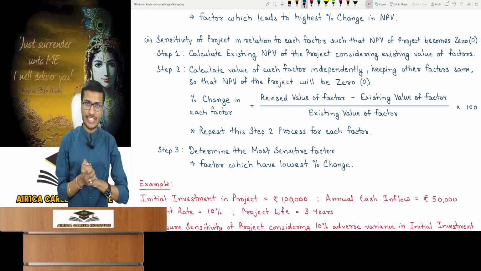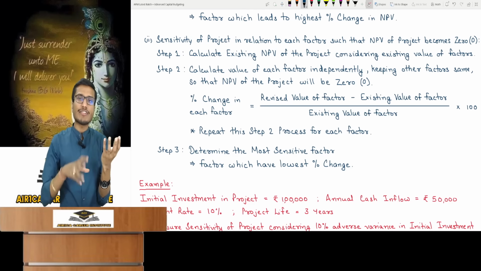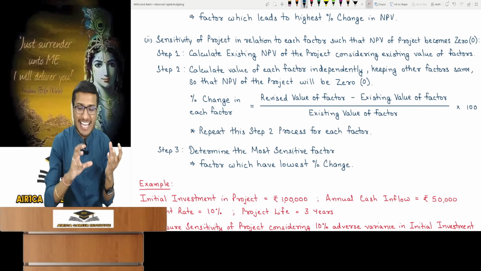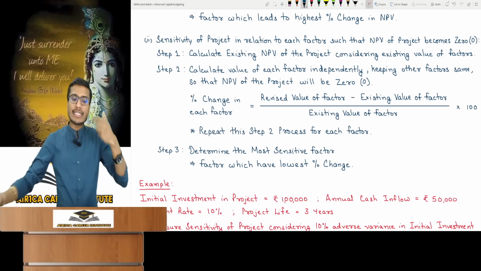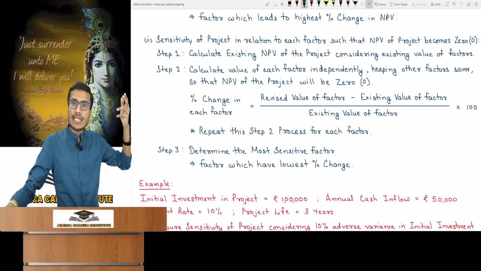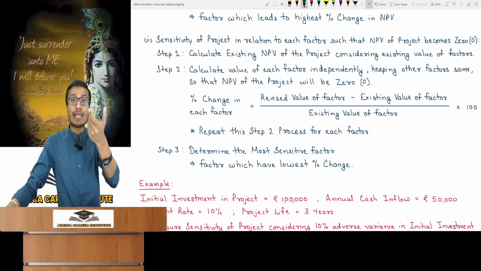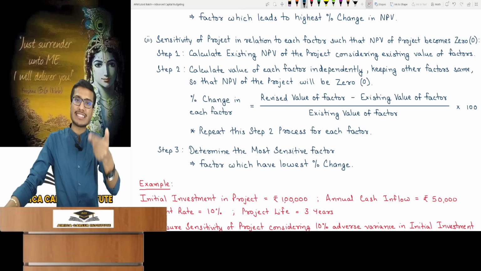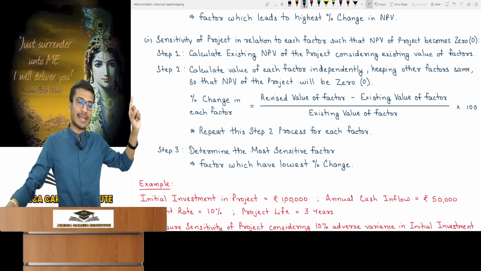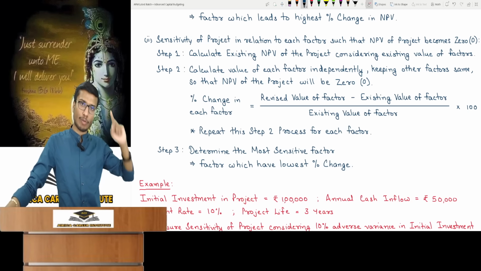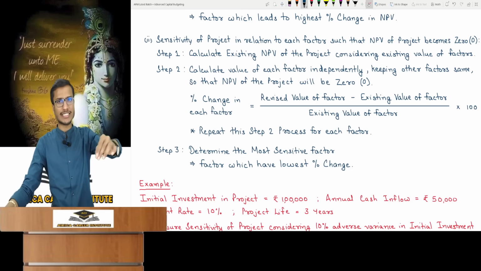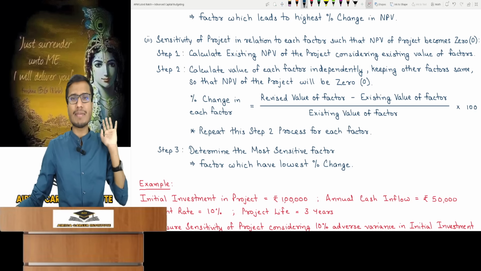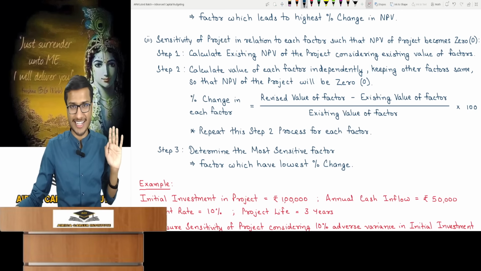First, let's calculate the initial investment. What should the initial investment become so that your project's NPV becomes 0? Keep other factors the same. In this scenario, you will have to do mathematical calculations assuming X. A complete equation will be formed and the calculation will be done. If your mathematics is strong, this method is manageable. But if weak, you must practice it thoroughly. Which method to use will be mentioned in the question. If by mistake it's not mentioned, then use any method.